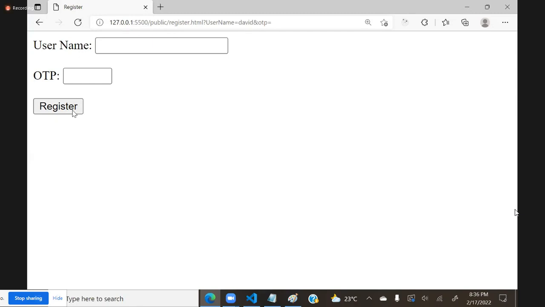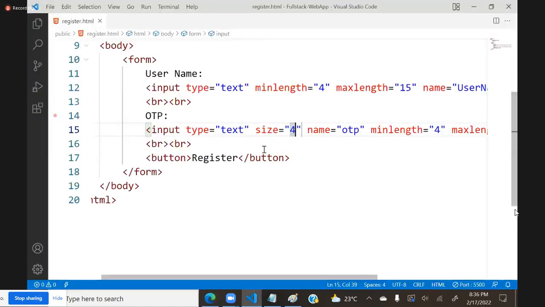If you are not typing, it will submit empty, because empty doesn't come under the min and max range. Empty is an empty string, it is not the number 0. That is the reason empty doesn't come under this range of 4.